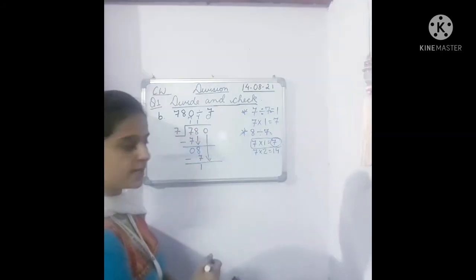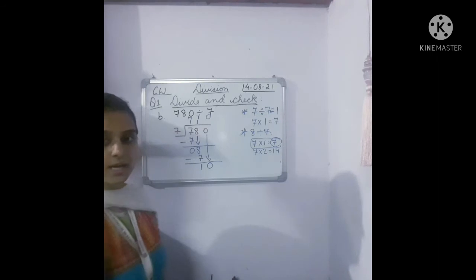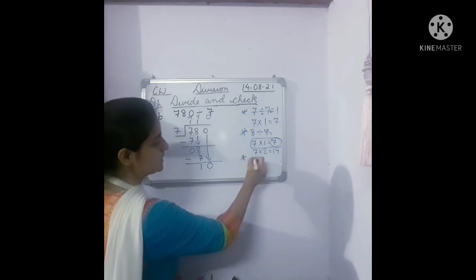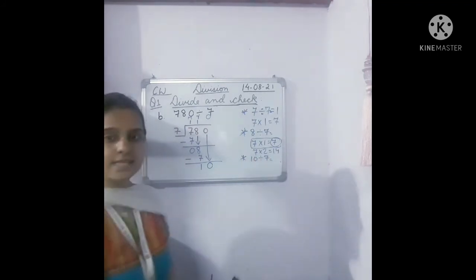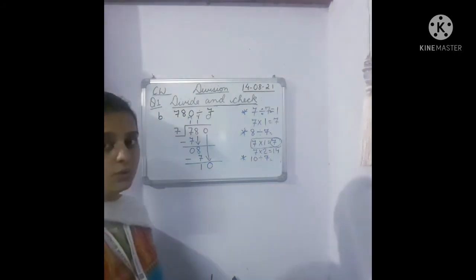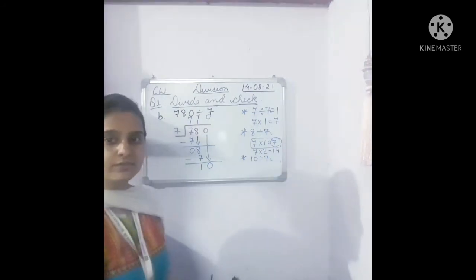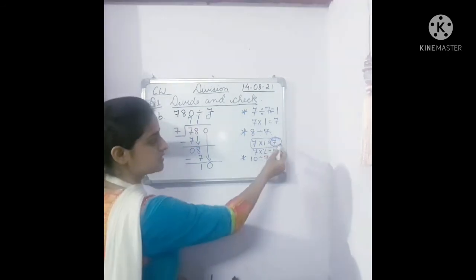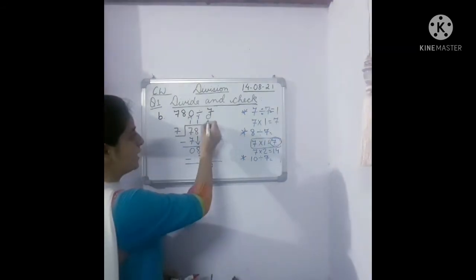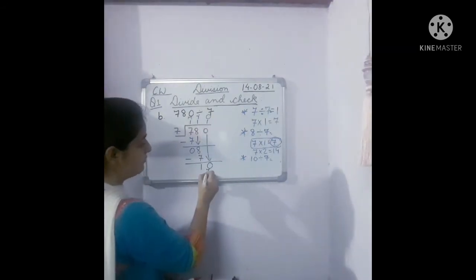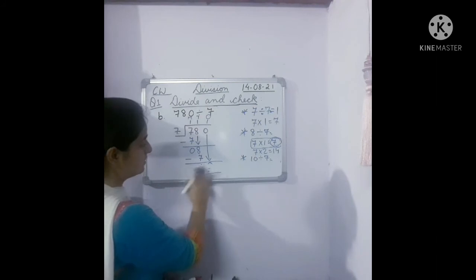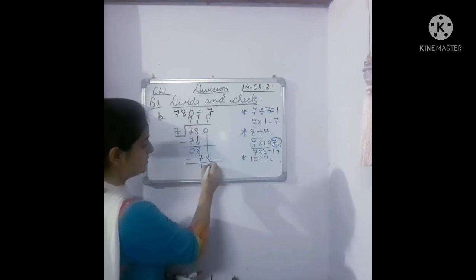Now you bring the other digit down. Just go step by step. 0 will come here. So it becomes what, children? 10, right? Now this is the third one. 10 is divided by 7. So does 10 come in the table of 7? No. But 10 is bigger, which means it can be divided, children. So we have to see the number which is less than 10. So what is it? 7. So again it will go by 1. 7 ones are 7. Now you subtract 10 minus 7. What will you get? 3, right? 10 minus 7 is 3.